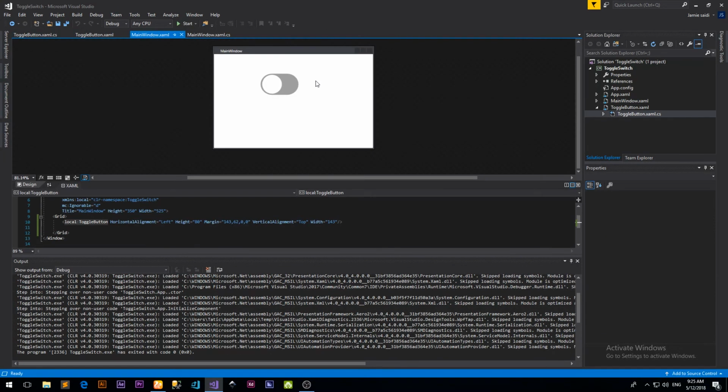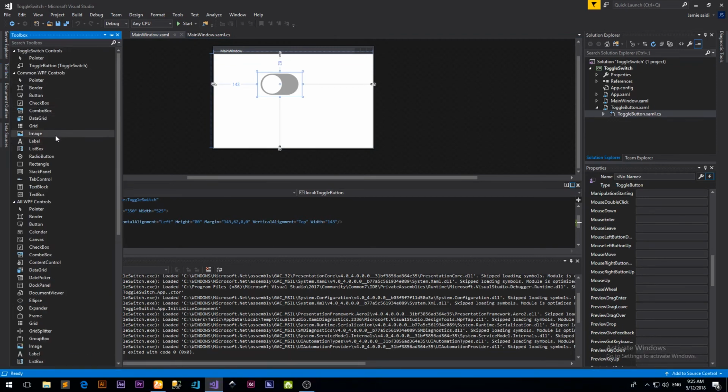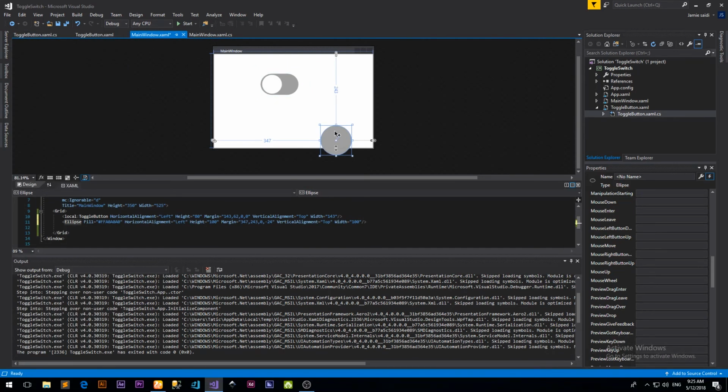XAML file. Okay, and let's add in an ellipse. This little ellipse, we can name it, let's just name it light.